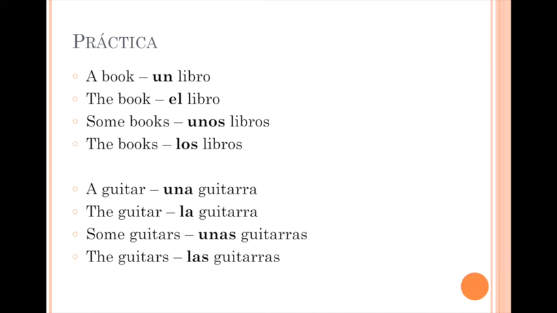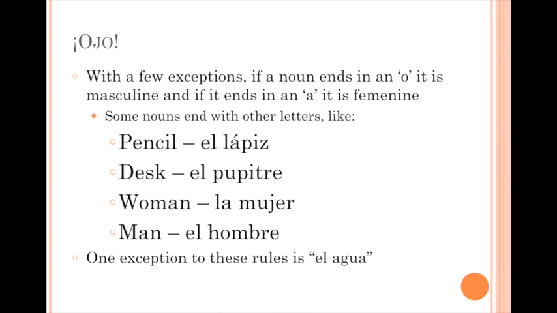When choosing if you're going to say un libro or el libro, a book or the book, think about it in English. Whichever one you'd use is probably the one you're going to want to use in Spanish. For example, if you say, I am wearing a shirt, it sounds much better than saying, I am wearing the shirt, unless you're trying to be specific about what shirt you're wearing.